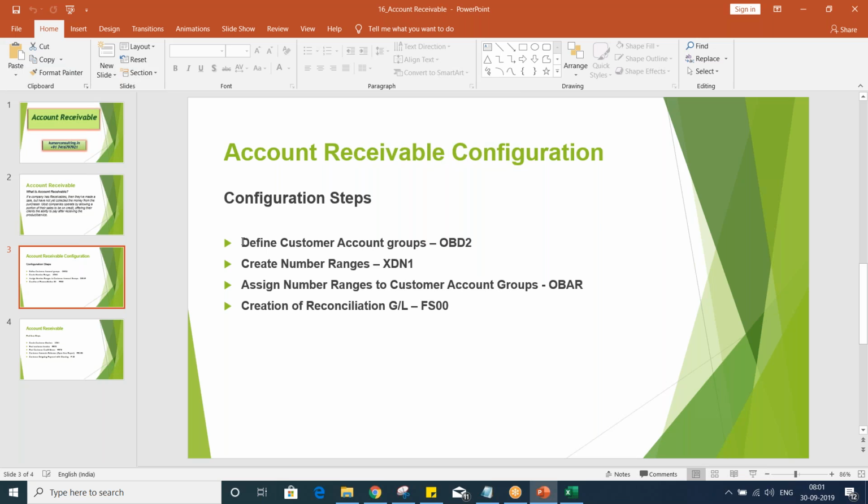First of all, we have to define the account group. We have to create number ranges, assign number ranges to the customer account group, create the reconciliation account, and then create the customer master. We'll set up a customer master, guys, post an invoice, and release a payment. These are the basic transactions we have to see in this session. From the next session onwards, the other topics of accounts receivable will be started with exclusive explanations.